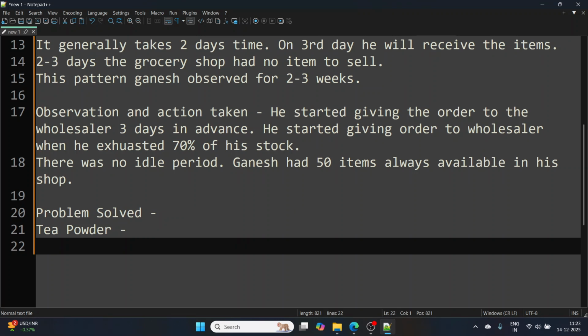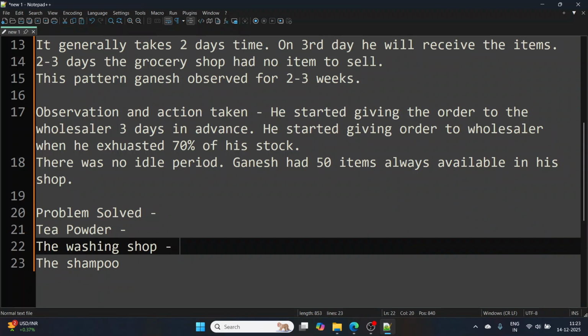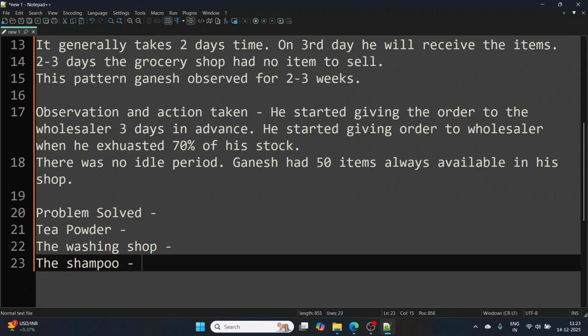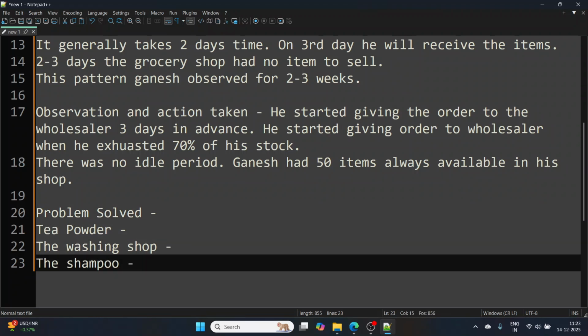Let's say another is the washing soap, for example, and the shampoo. These three items were not amongst the 50 items he thought of as a list initially. So Ganesh again thought here is a problem. He is missing a few items.